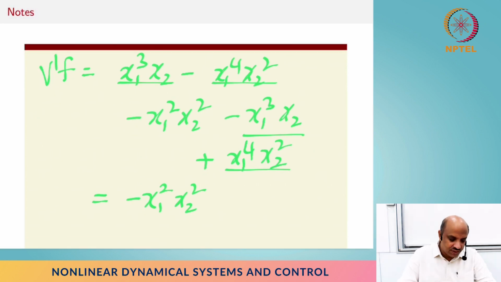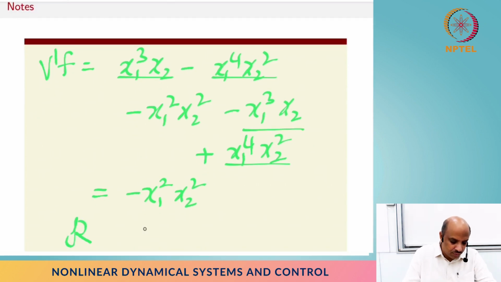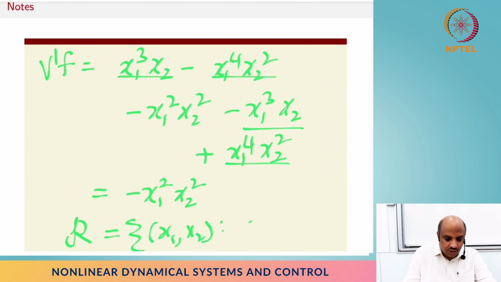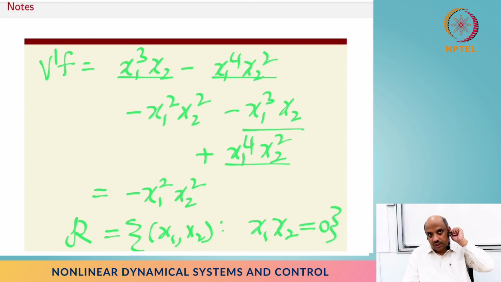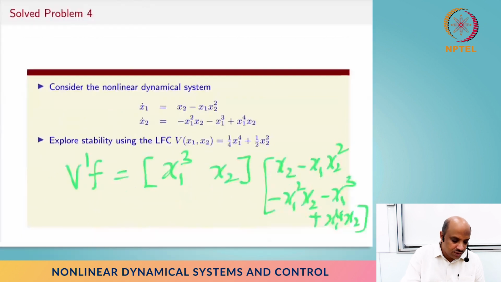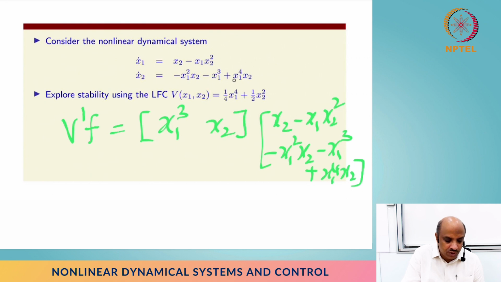So this tells us the R set that we are talking about is basically going to be where x1 x2 is equal to 0, right? So we have to look for invariant sets within the set where x1 x2 is equal to 0, right? So if you start in that invariant set, x1 x2 is going to remain 0. Okay, so let's go back to the original system. If you look at this, the x1 x2 part is going to be 0, and then we will end up with something.